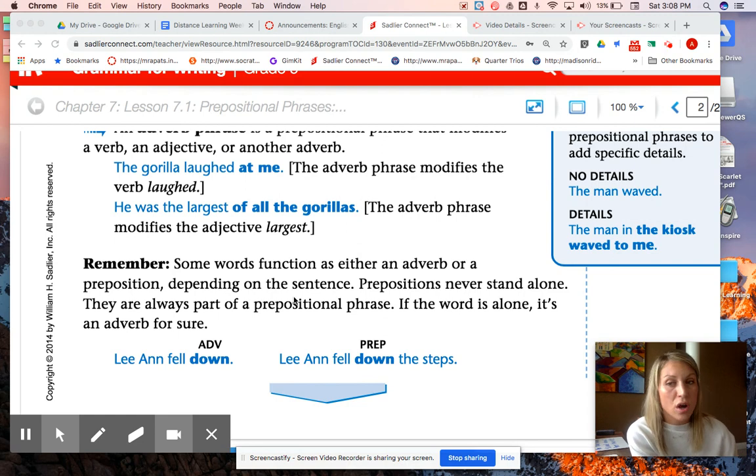Now, I want you to draw an arrow to what in the video is describing, and I want you to draw an arrow from what about prepositions is describing. Okay, so I'm going to put them in parentheses. In the video, about prepositions.